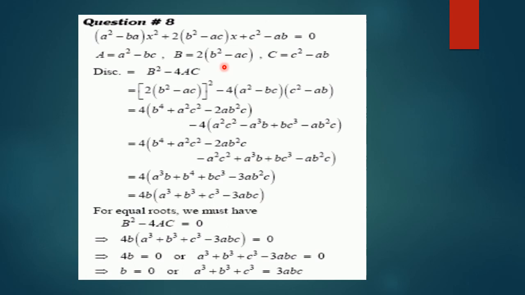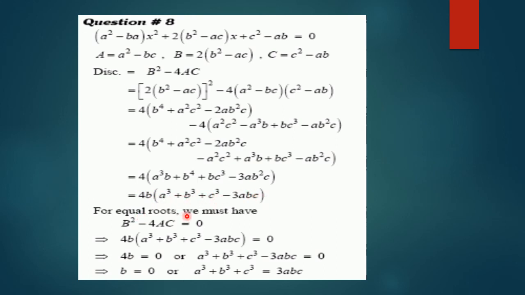So again, finding the discriminant by the formula b² − 4ac, opening this for the whole square using the formula (a − b)², multiplying these two brackets, simplifying the terms over here, and taking b common, we have come to know that the value of the discriminant is 4b(a³ + b³ + c³ − 3abc).